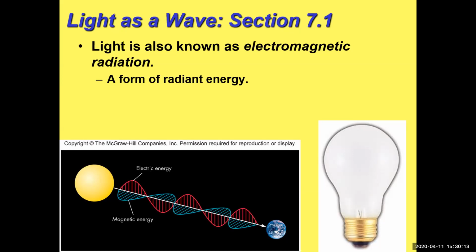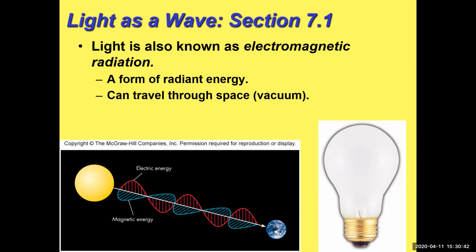But light is a form of radiant energy, and radiant here means that it travels out from a source as a ray. So we have the sun's rays, for example, and it is a form of energy. It can travel through space, empty space, a vacuum. So when we get light energy from the sun, and you can see in the picture there, we get light energy from the sun, not heat. Heat needs matter to transfer.